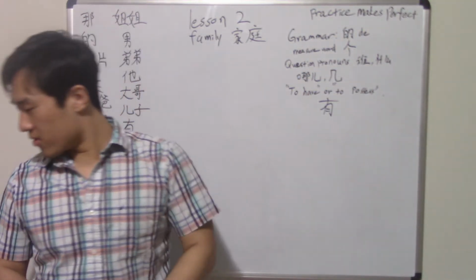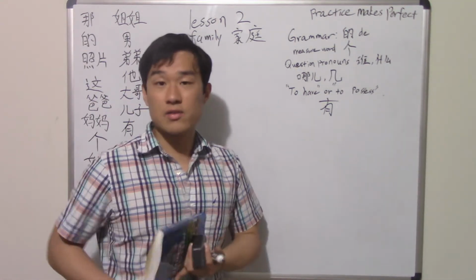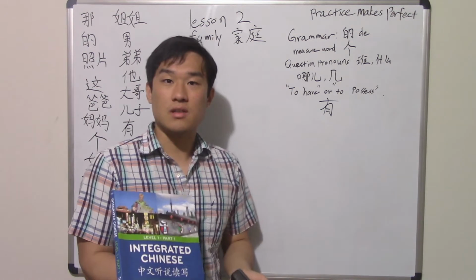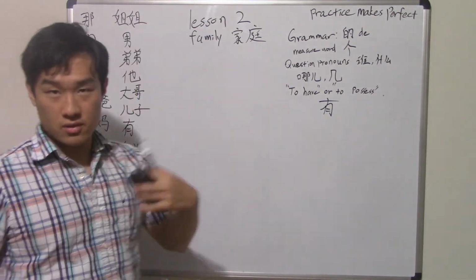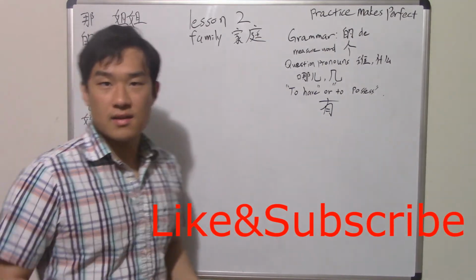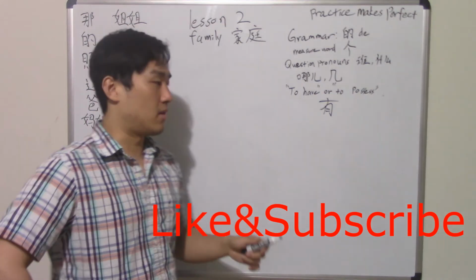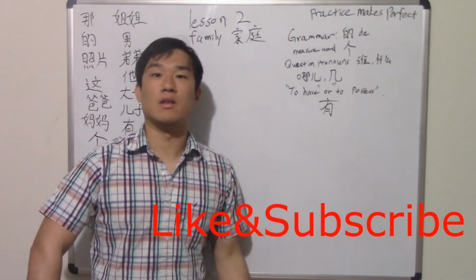If you haven't picked up the book yet, make sure to get like this book right here. That's where I get all my contents from. It's called Integrated Chinese. Okay, you don't have to, but make sure if you want to get a lot of workbook and the character books, it really helps you write Chinese, practice Chinese. You know, like all those problems you have. You know, like make sure you can actually pronounce Chinese correctly. All these things.